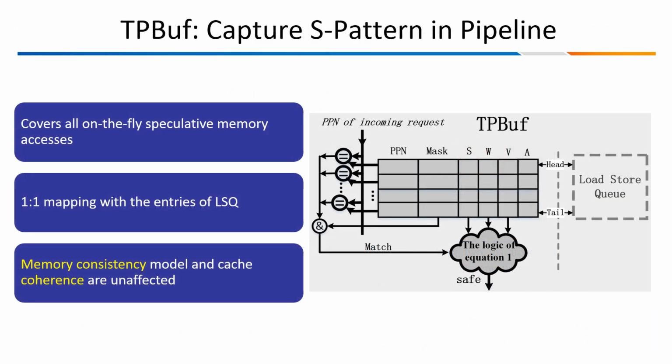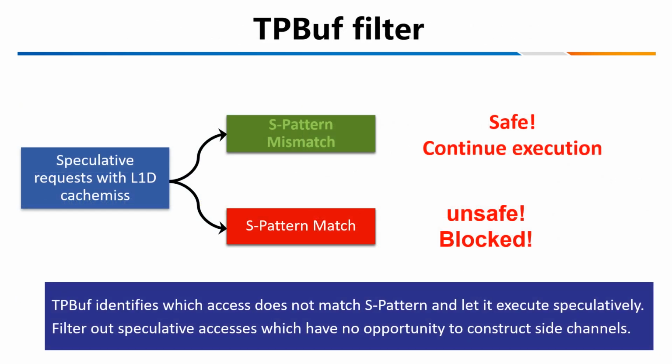SPBuffer is designed to capture memory access behaviors with the S pattern from all speculative executions. It records all the on-the-fly speculative memory access requests and checks their execution status. When a new memory request misses in the L1 cache, SPBuffer compares its page address with its history records and decides whether this new speculative instruction is safe or not. SPBuffer lets the access which does not match the S pattern execute speculatively, and filters out speculative accesses which have no opportunity to construct side channels.